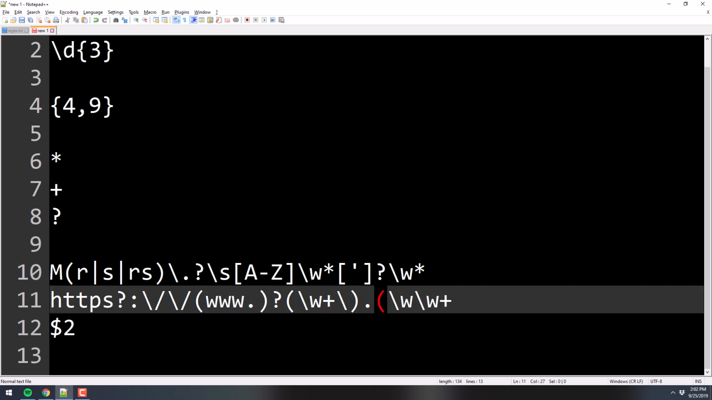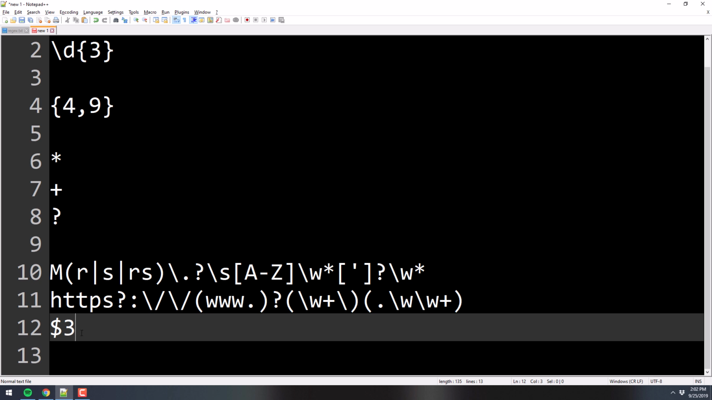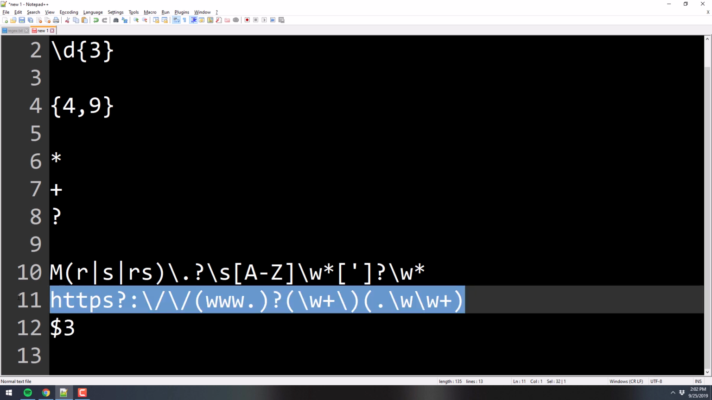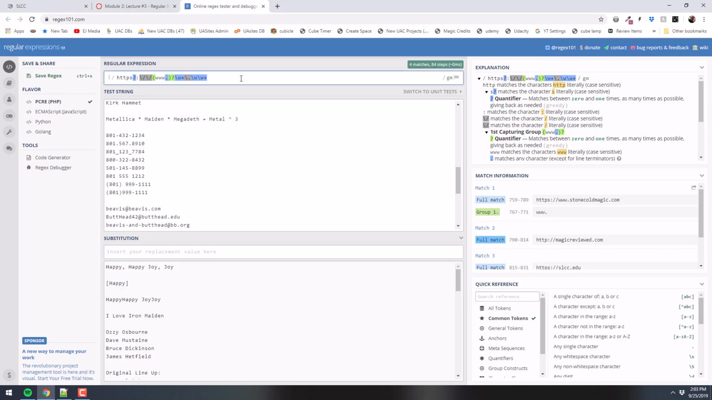Followed by, actually we want to put the dot from the .com or whatever in parentheses. So that would be called variable number 3. They just go in order. First parentheses 1, second 2, and so forth. Why do we want to do that? Well, check this out. So we're searching for that.